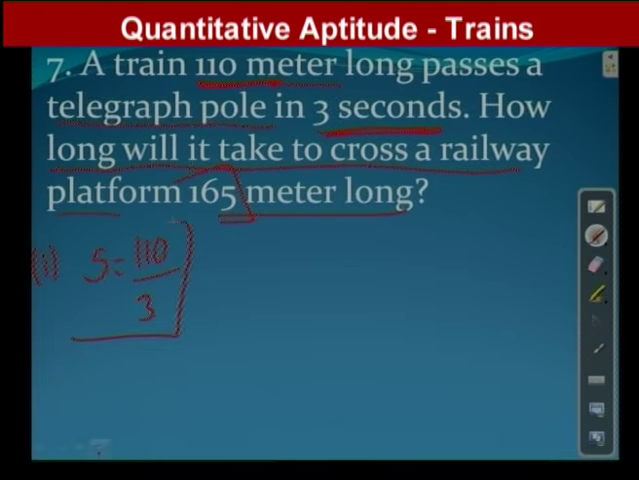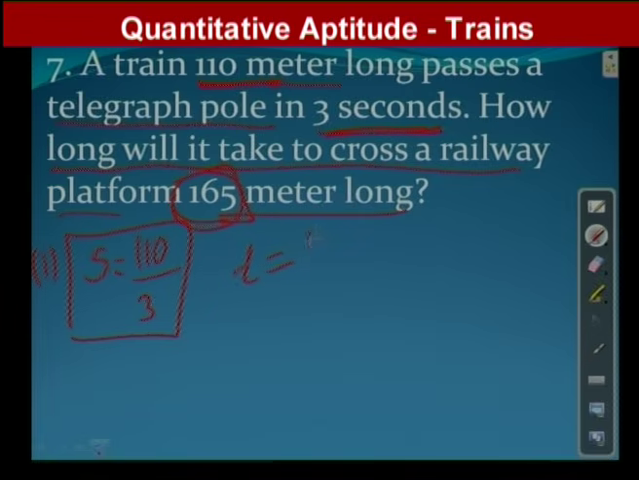So this is simply the speed of the train. The same train has to cross a railway platform of length 165 meters. How long? Here we have to find out the time.